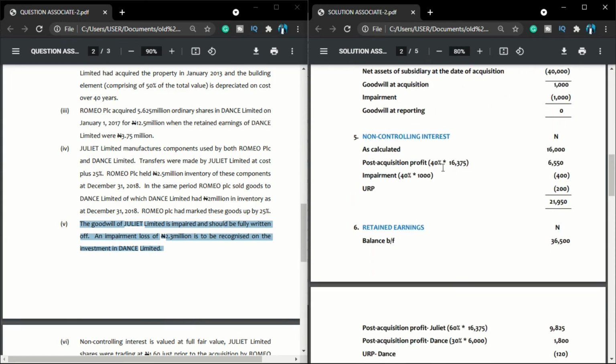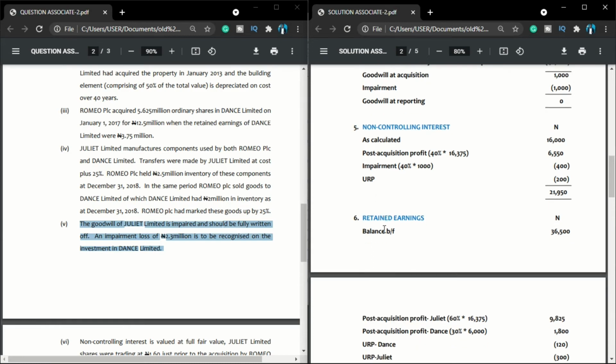Very easy. Don't forget, impairments in this question, I've explained that they will suffer part of it. So the impairment of 1,000 naira, NCI will suffer 40% of such impairment. So therefore, we have 400. I've not spoken about unrealized profits, but I'll bring you back later. So let us leave it for now.